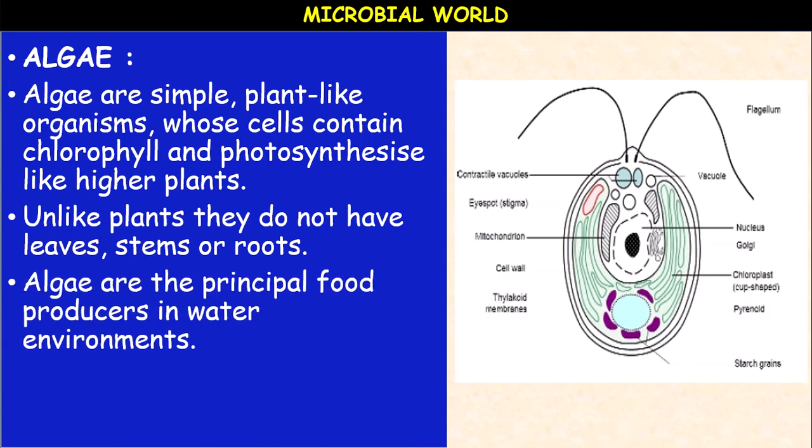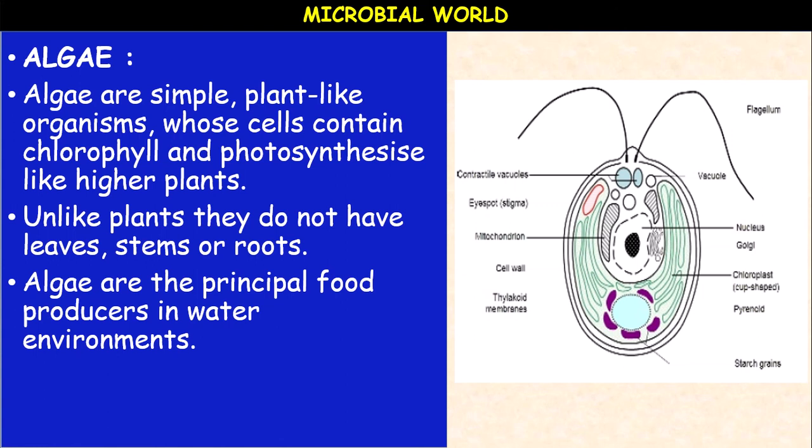Algae are the principal food producers in water environments. It may be a river, pond, lake or sea. They are called the producers. They produce food. Algae are aquatic organisms found in freshwater, marine water or on moist soil, moist tree barks, etc. Some algae are found in snow and hot water springs also.